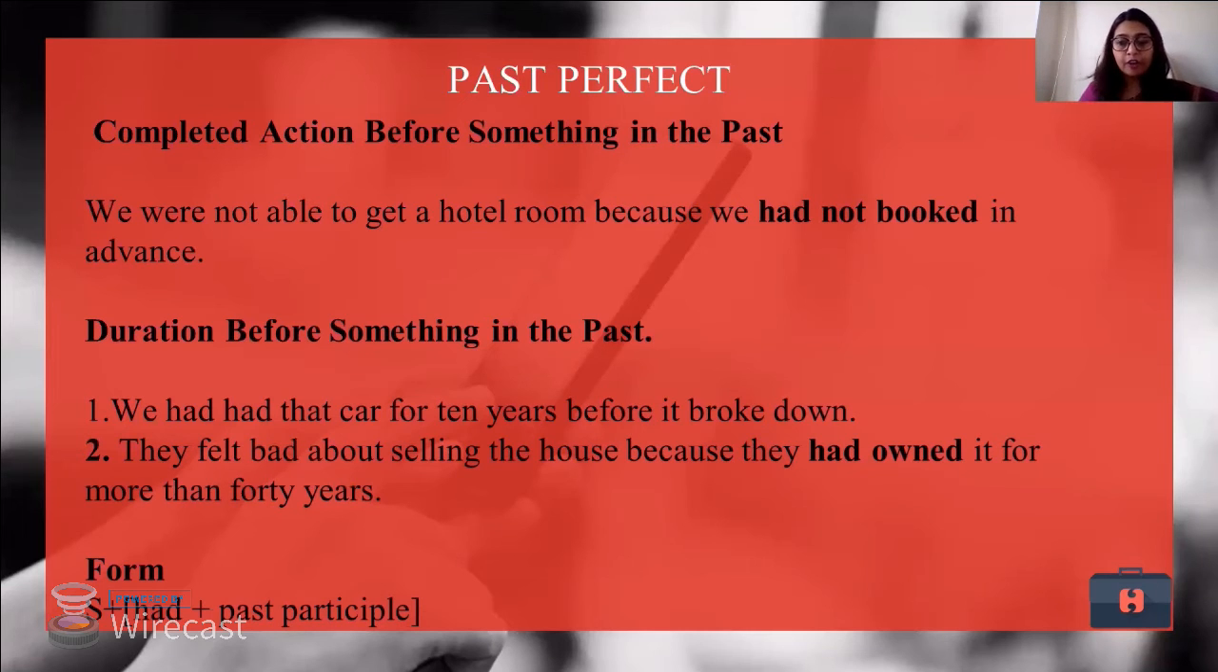All of them happened somewhere in the past. So we had that car for 10 years. So I owning that car was a longer period, which has also finished. I have also sold the car now. So now these two actions that took place all in the past are under the heading of past perfect tense. They felt bad about selling the house because they had owned it for more than 40 years. Now here also two actions took place. Feeling sad also finished. Selling the flat also finished.